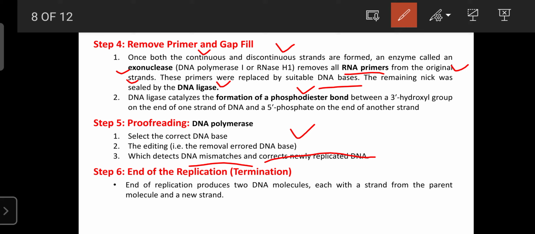And step 6 is known as the end of the replication or termination. The end of replication is nothing but the formation of two perfect, complete DNA molecules, two strands. Now they are known as the new strands. Then they can further multiply. Once again, they will form the new daughter cells. Like that, the DNA molecule can be replicated or multiplied by going through the 6 steps.